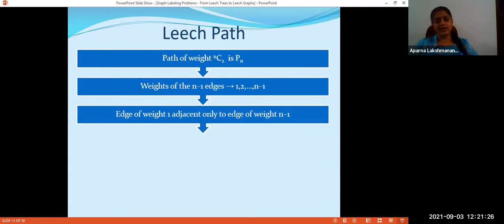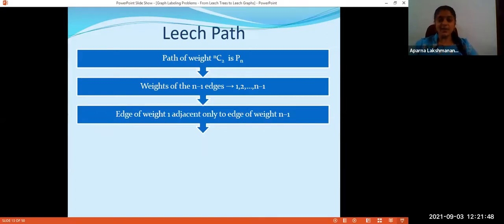If near 1, I have an edge having label k, then those 2 edges together give me a path of weight k plus 1. And this k plus 1 should be greater than n-1, because I already have edge weights 1, 2, etc., n-1, which are path weights also.